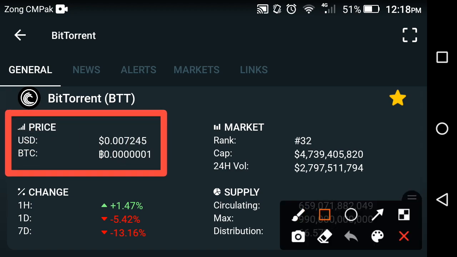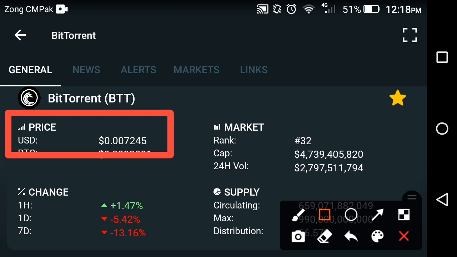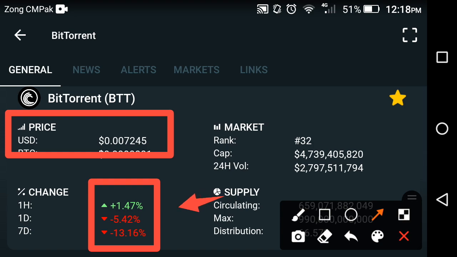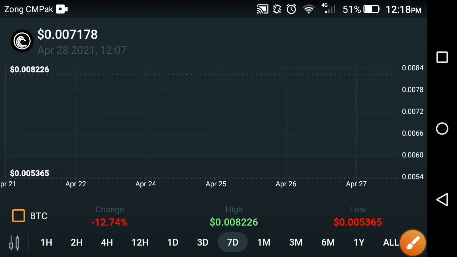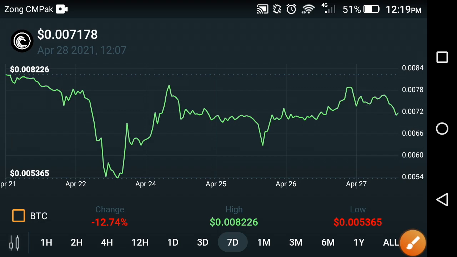Now friends, if we talk about the current price of the Bittorrent token, the current price is about 0.007245 USD. If we talk about the changes in the Bittorrent token, the last 1 hour change is positive, except for that all changes are negative. The last 1 day and last 1 week changes are both negative, friends. For more details, let's see the price prediction chart of the last 1 week, friends.